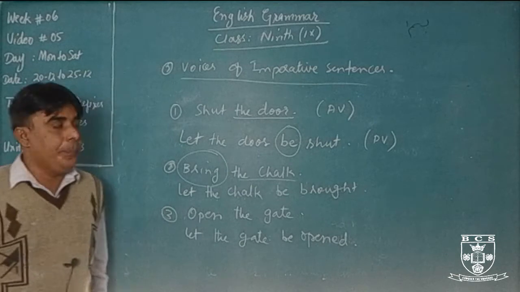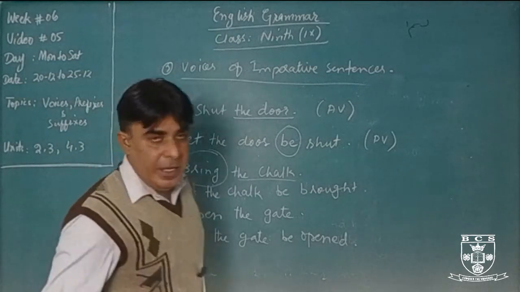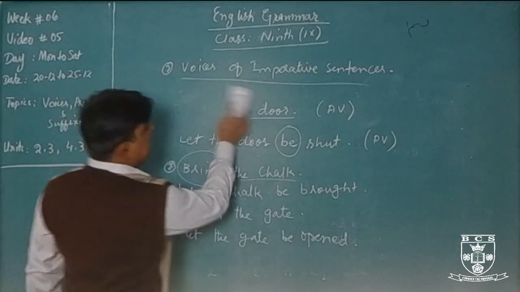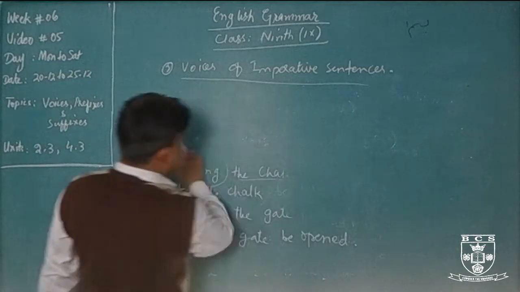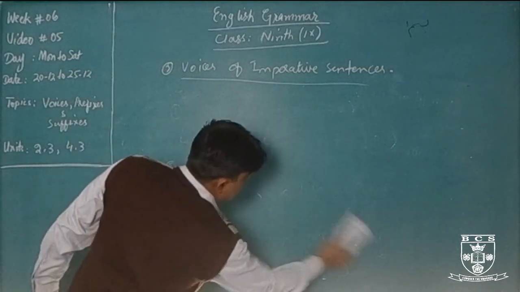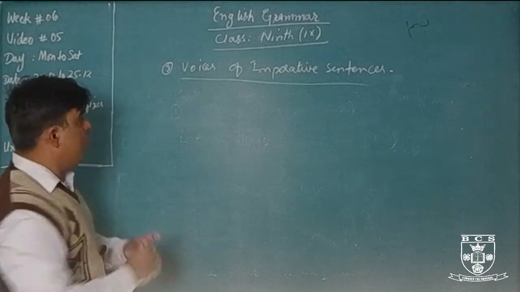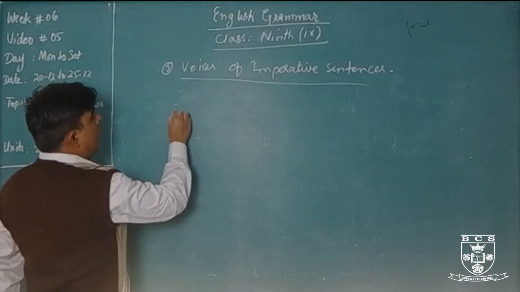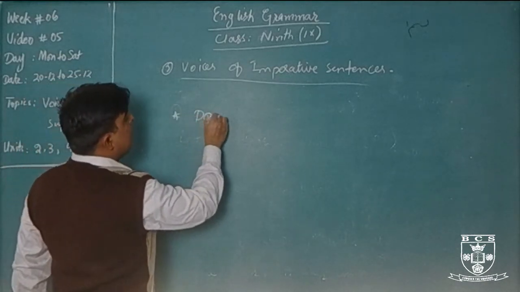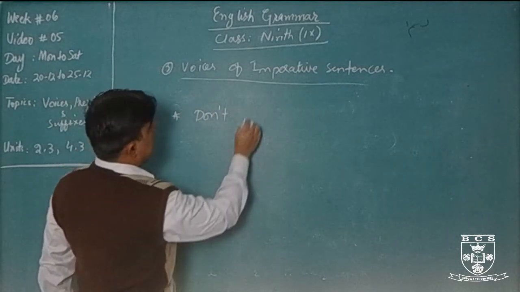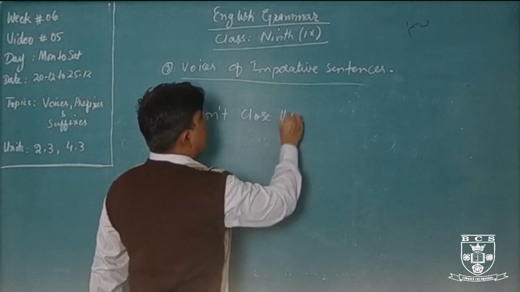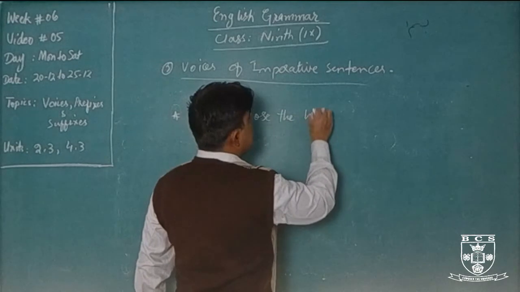Okay. Another is forbade. For example, imperative sentence of forbade or negative imperative sentence. For example, we always use, say, don't close the door or close the window.